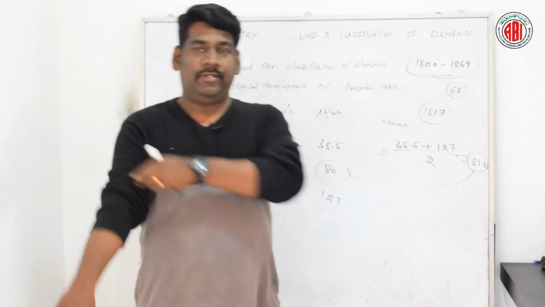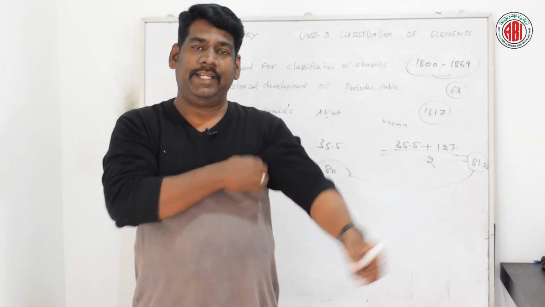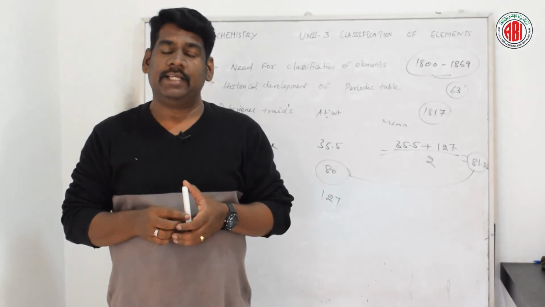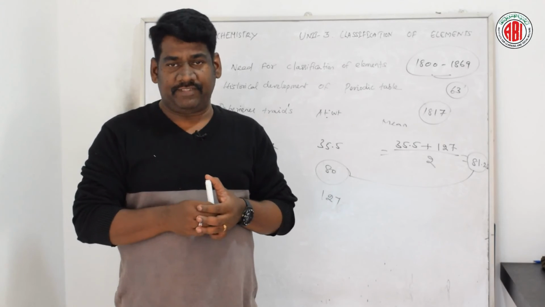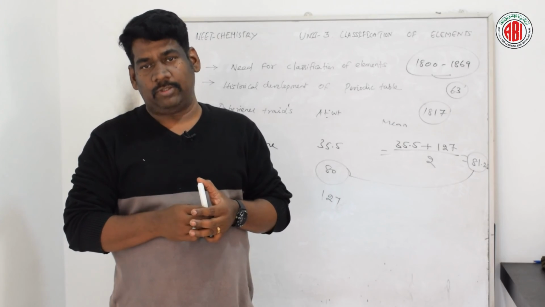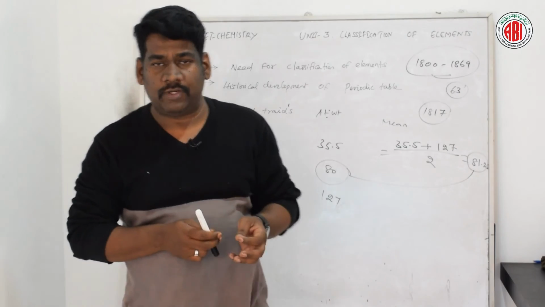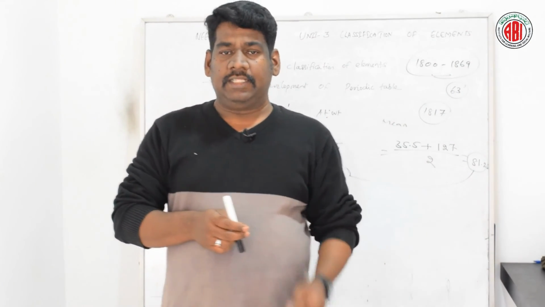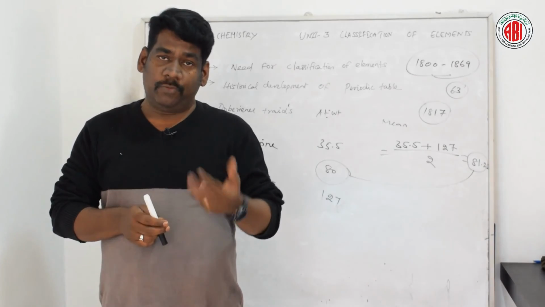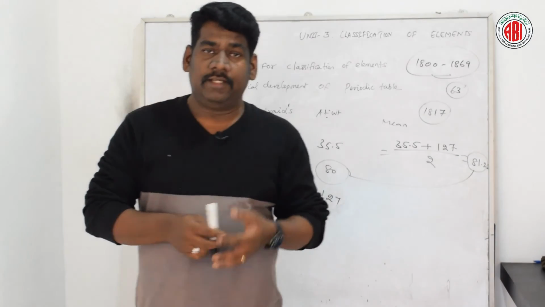However, this Döbereiner triad classification could work out only for a few elements.